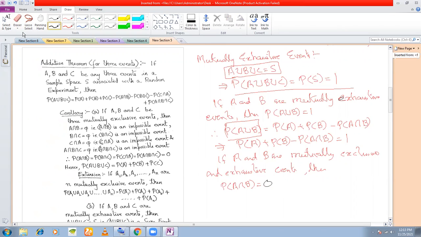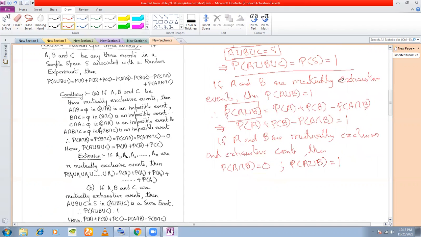So therefore, this must be 0, right? And A union B is a sure event, so the probability must be equal to 1. So therefore, what do you get from this? P(A) plus P(B) is equal to 1. Understood? Have I been able to explain myself or not? Yes, sir.